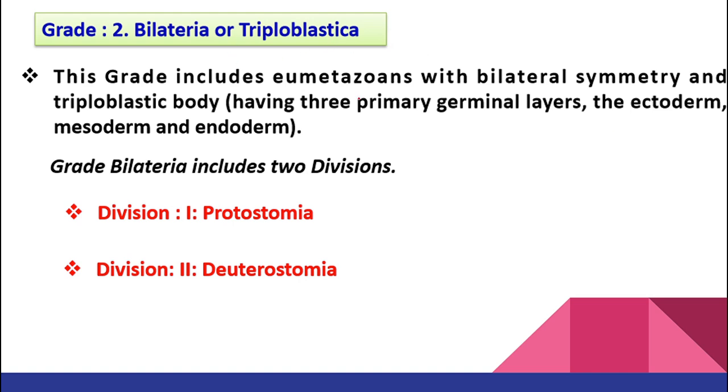Next one is your bilateral triploblastica. Triploblastica means three germ layers are going to be present, and bilateral means a plane passing through the center is going to divide the body into two equal parts. That's what we have already studied. Now, bilateral includes two divisions. What are the two divisions? These are protostomia and deuterostomia, right?